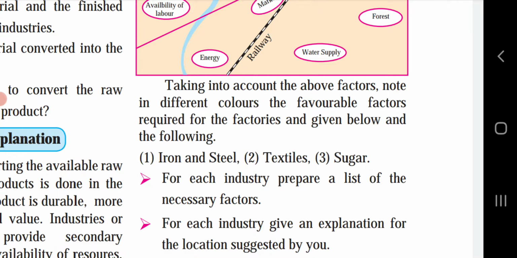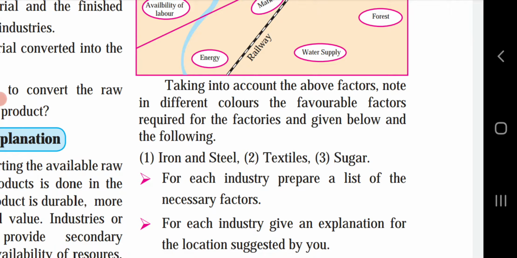The last one is sugar, but first we will see the factors influencing the cotton textile industry, especially in Maharashtra. For textile industries, the important factors are access to transportation facilities, access to sources of energy, for example hydroelectricity, supply of cheap skilled labor, and availability of raw material. Another is climate. A mild climate with enough moisture in the air is needed so the thread does not break frequently. So this type of climate is important for the textile industry. Cheap electricity and very little power breakdown should be there.